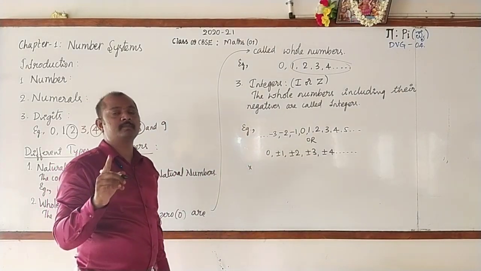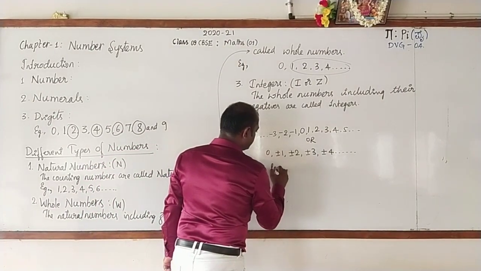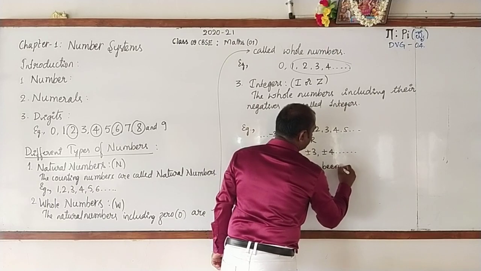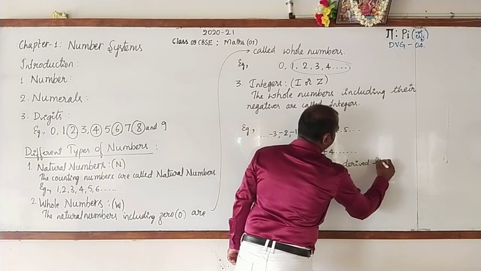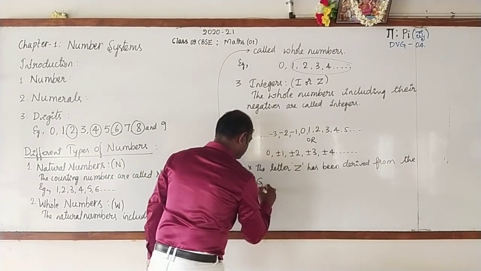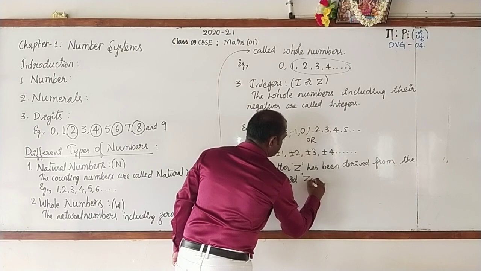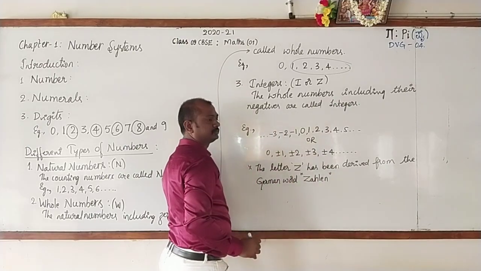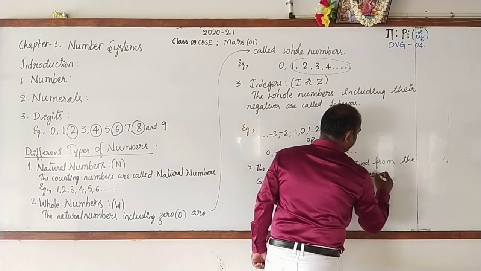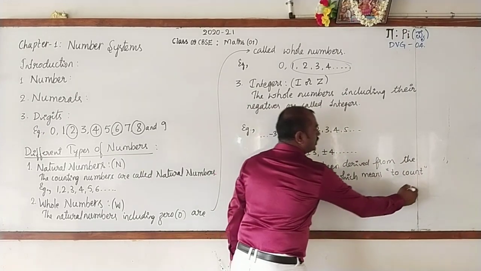The letter Z comes from the German word Zahlen, which means to count. Copy.